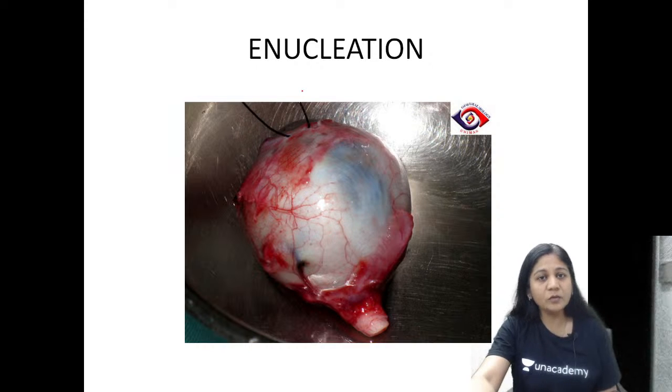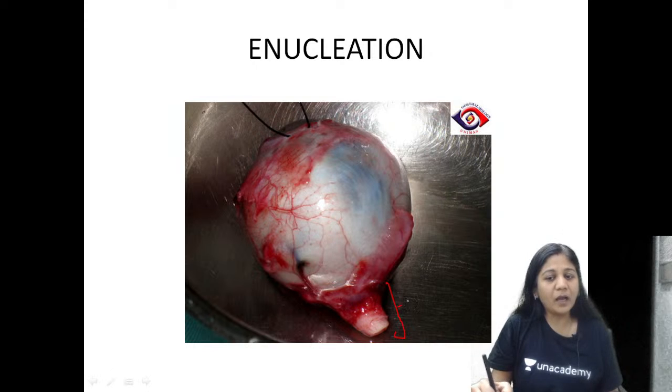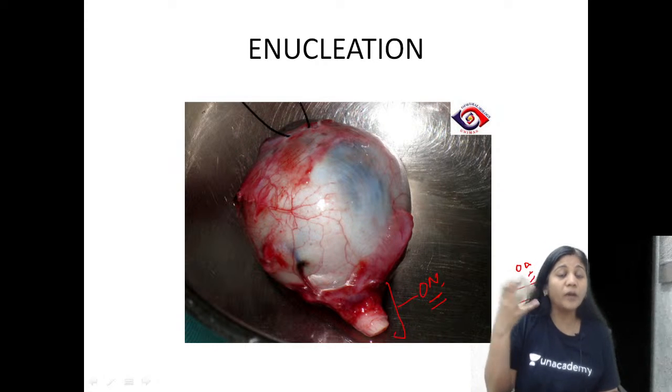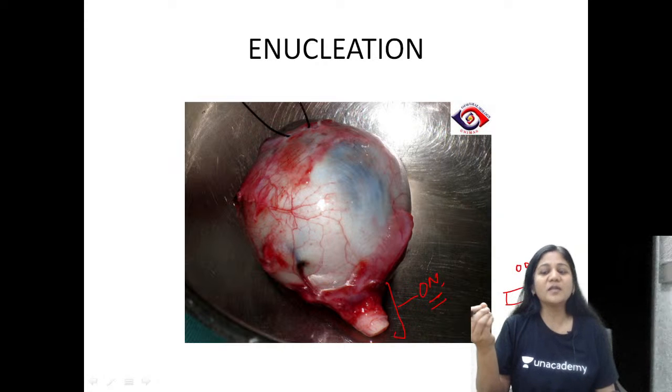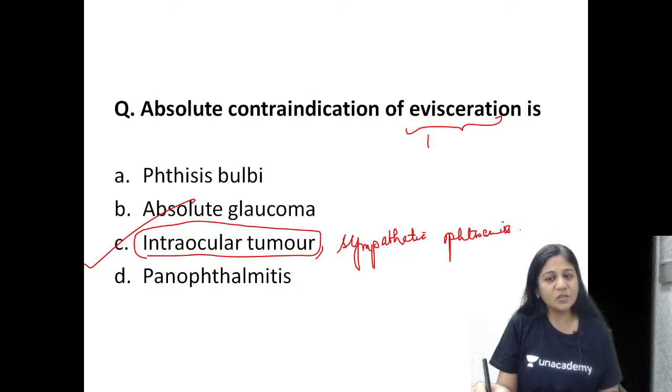So when you plan to treat the patient, you better remove the whole globe, taking the longest possible part of the optic nerve with the globe. Why? Because we want the stump of the optic nerve, which is within the body, to be free from tumor cells. So the correct answer to this question is intraocular tumor.